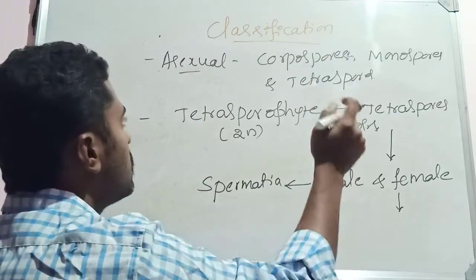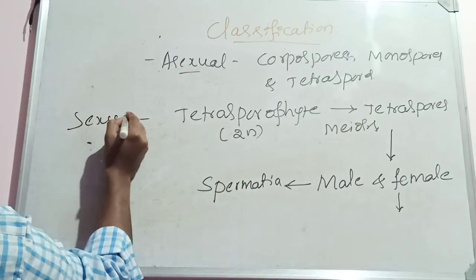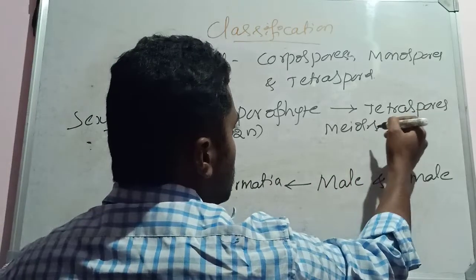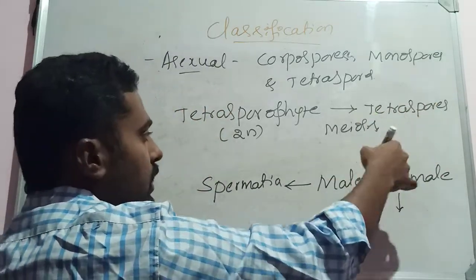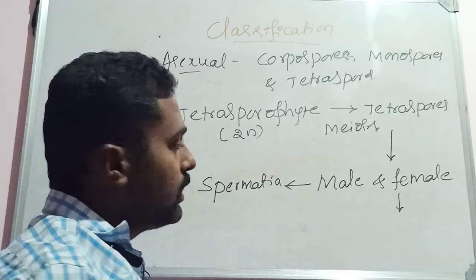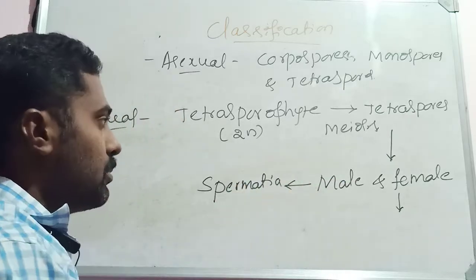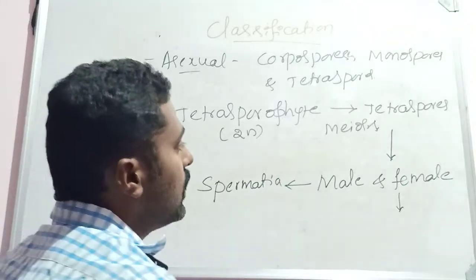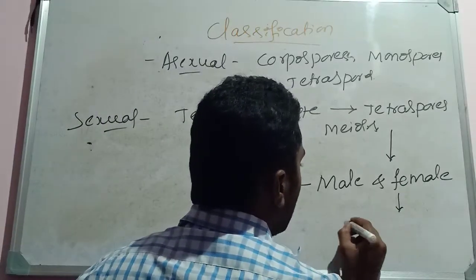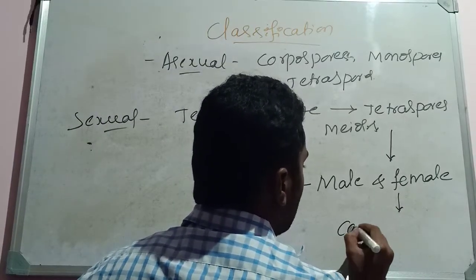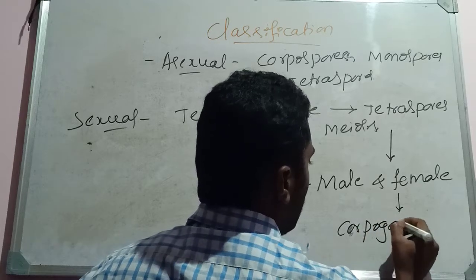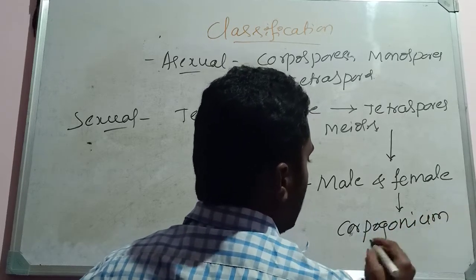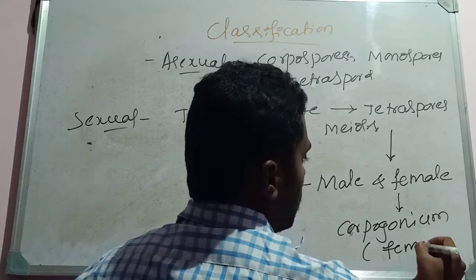These tetraspores germinate and produce the male and female plant body. The male plant body produces the male sex organs, the antheridia, which bear the non-motile spermatia. The female plant body produces the carpogonium, the female sex organ.